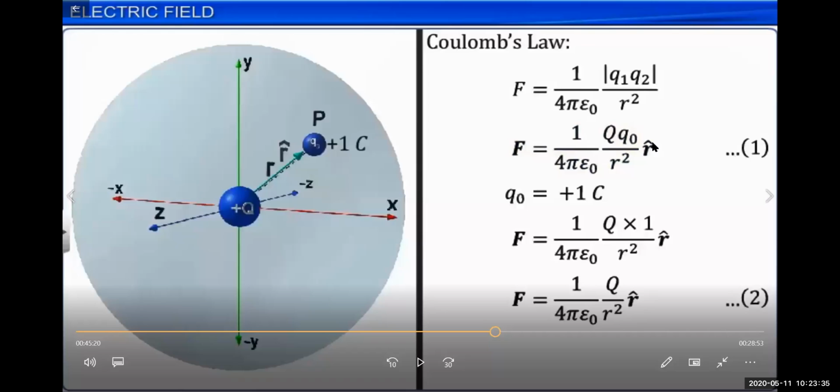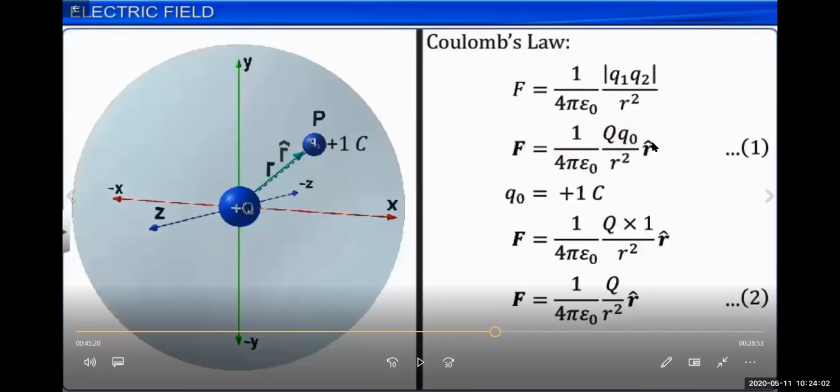Suppose the test charge has a charge of 1 coulomb, so Q naught equals 1 coulomb. We put this value into our equation, F equal to 1 upon 4 pi epsilon naught capital Q small q naught upon r square times the unit vector.